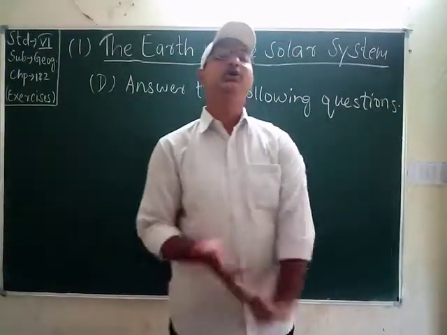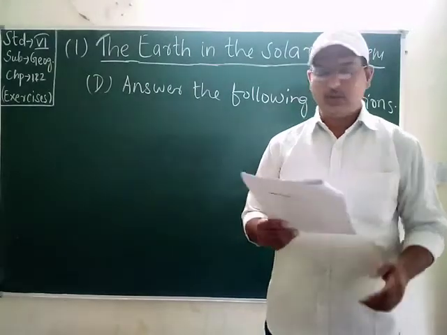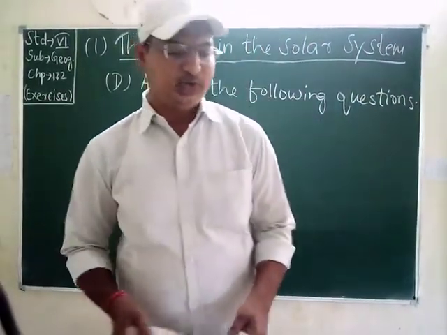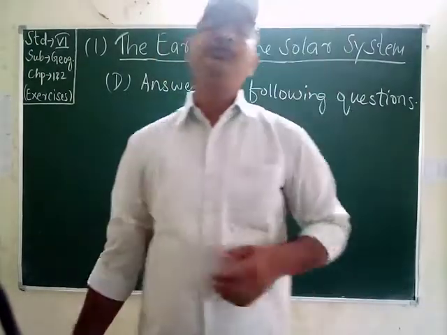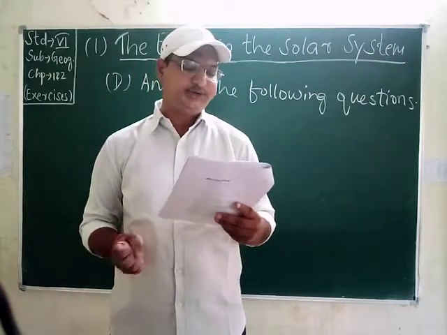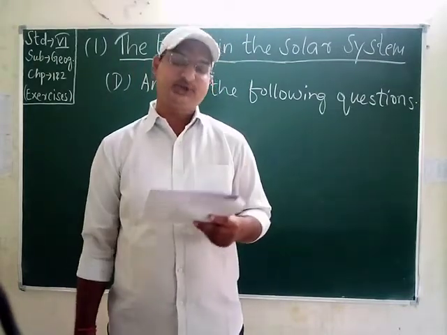Then students will move to the last question, which is: write a brief description of all the planets in our solar system. So we have to read about all the planets in the solar system. The first thing is, there are 8 planets in our solar system.